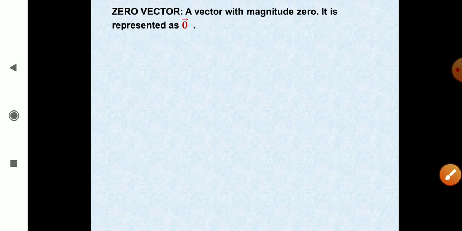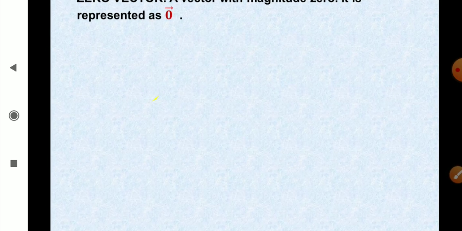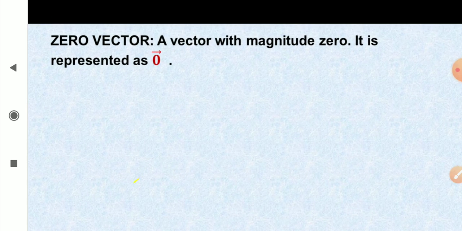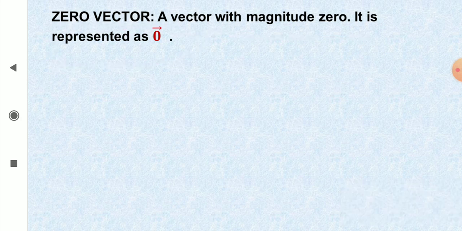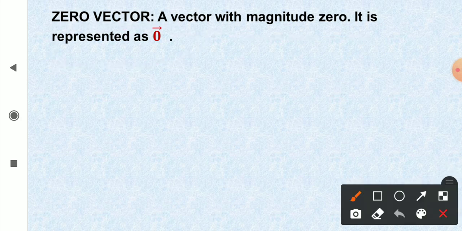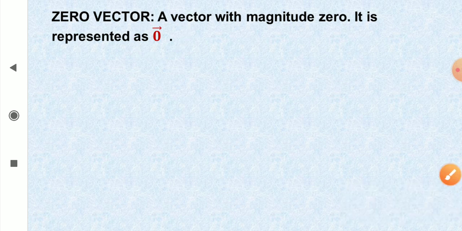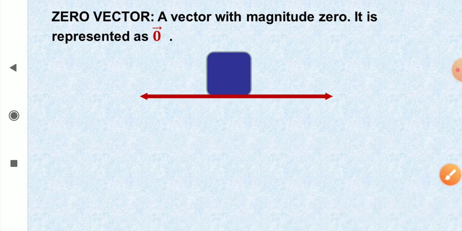And now zero vector. A vector with zero magnitude is called zero vector and it is represented by 0 with an arrow over its head. Just to explain this concept, let me take an example.